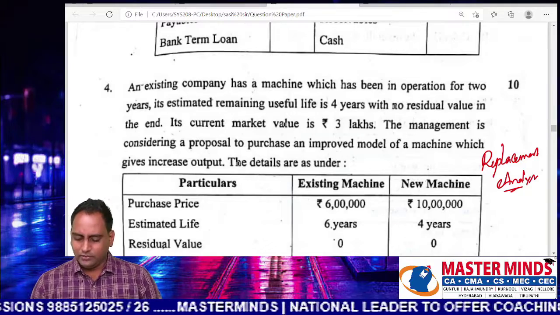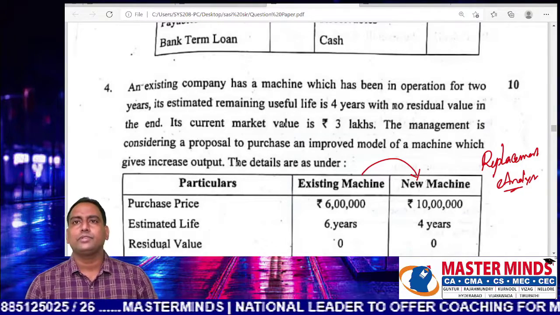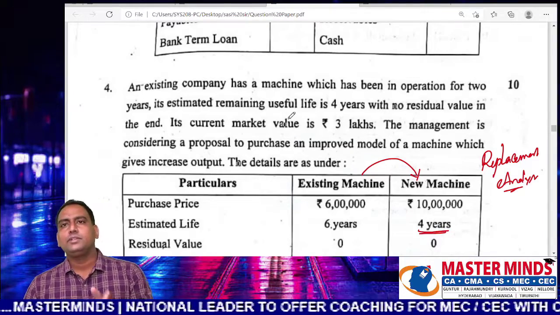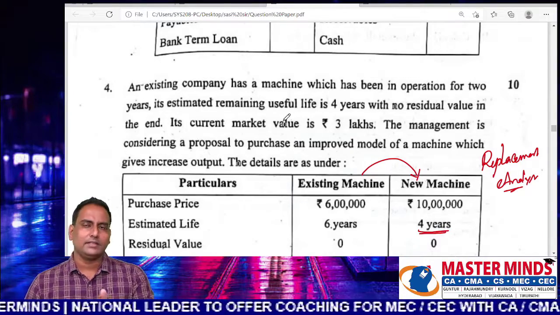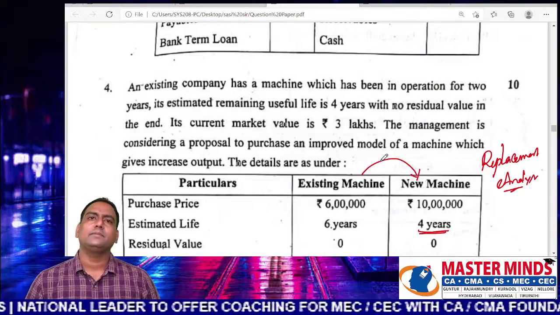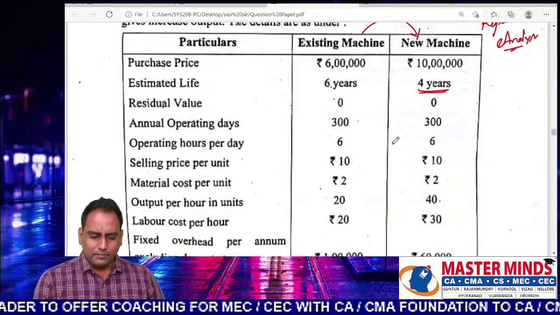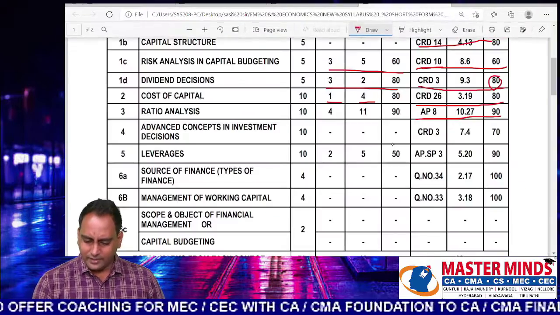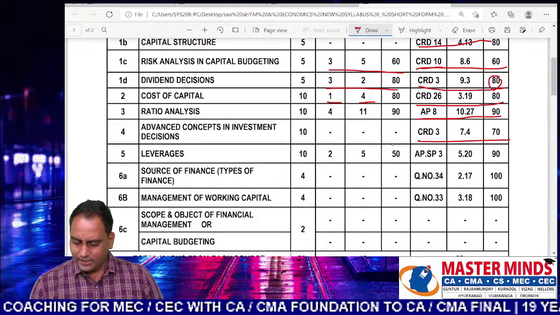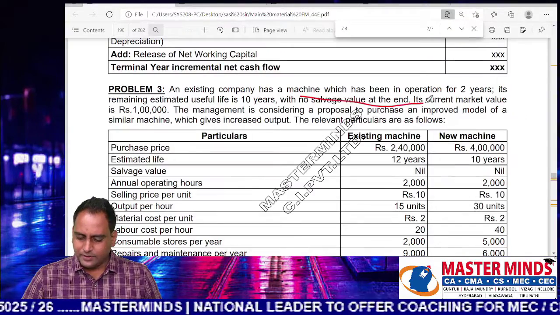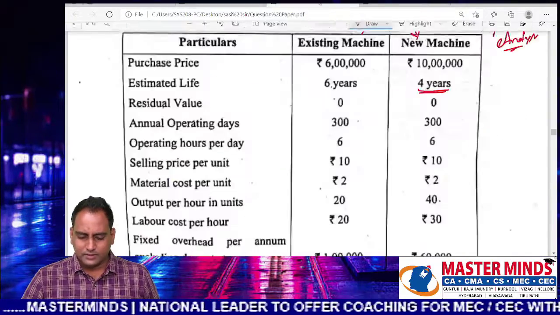Now they want to replace this machine with a new machine, which has the same expected life. Old machine has the expected life of 4 years. At the same time, the new machine has an estimated life of 4 years. A similar problem was covered in our material, CRD 7.4, which has been in operation for the last 2 years.